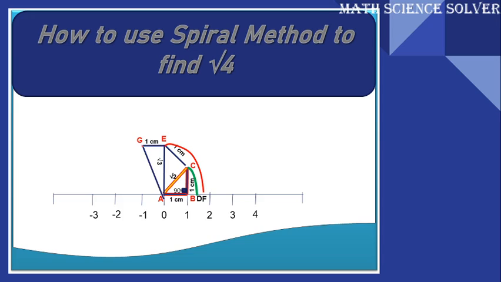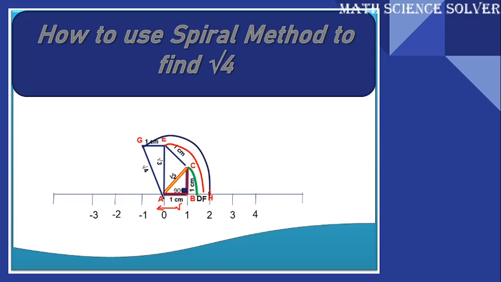You take it in the compass and make the point G on the perpendicular line to get the right angle triangle AEG. Then with AG as your measurement, draw an arc from G to the number line to get the point, say H. Then AH will give you the root 4 value.